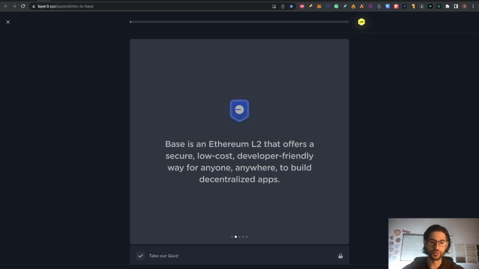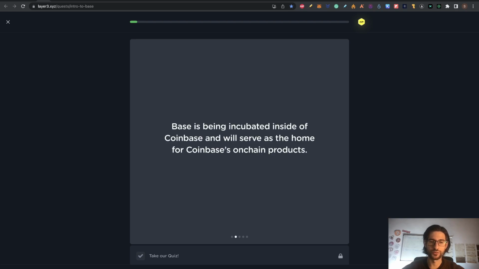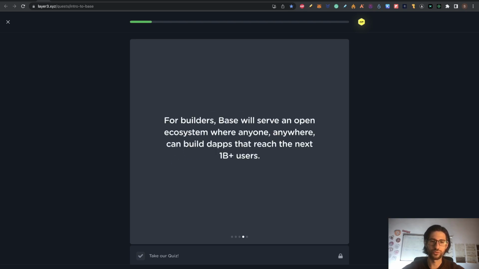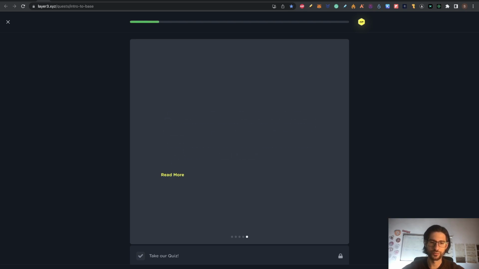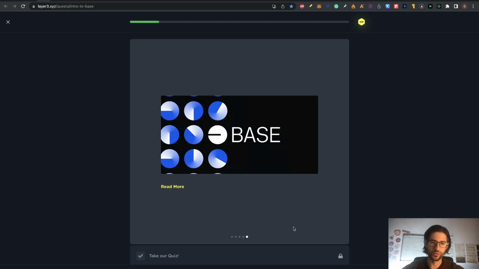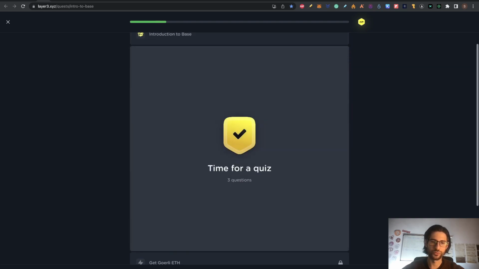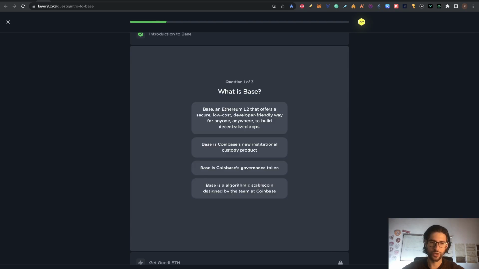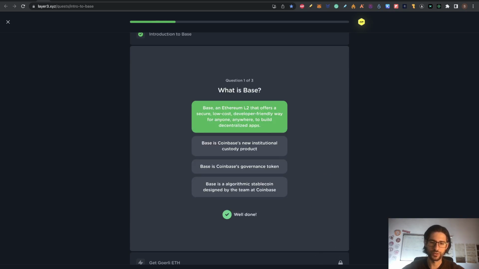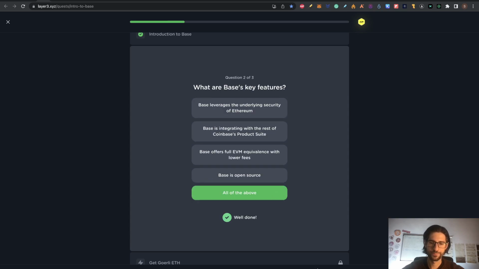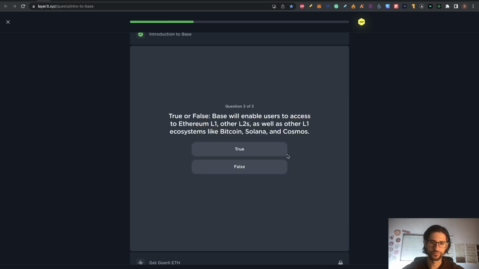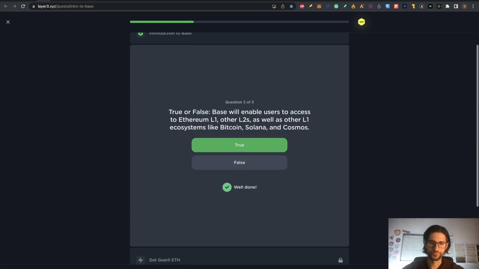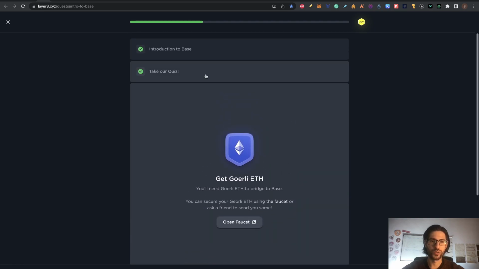First, you need to read this in order to get all this knowledge, and you are going to be asked about all this after. You want to click on read more if you want, click on continue. So now we are going to do the quiz. These are the correct answers. We finished the quiz. You can see that now it's in green.